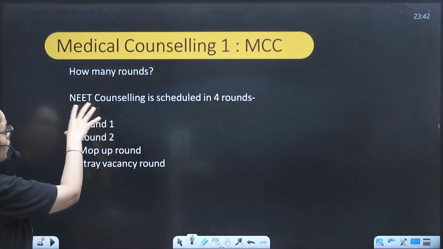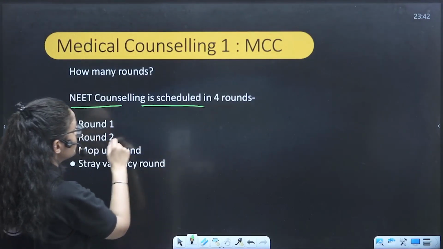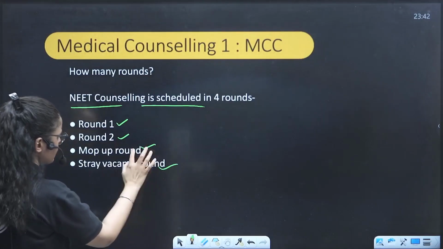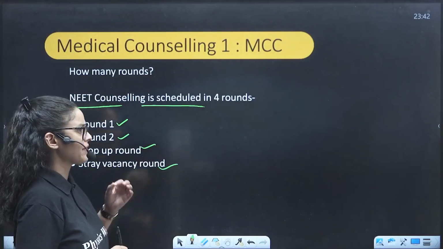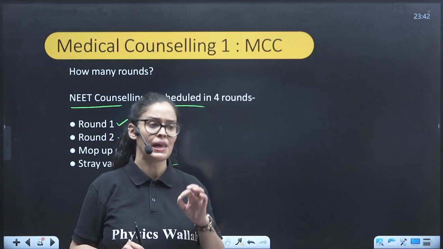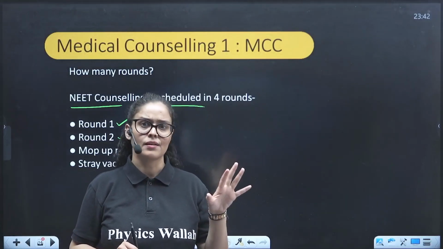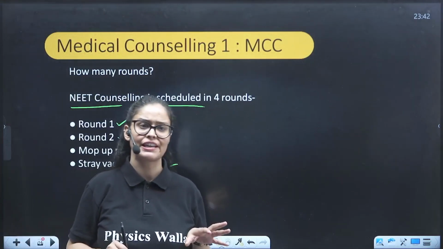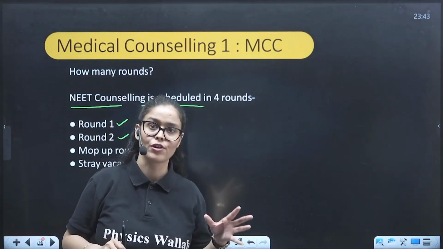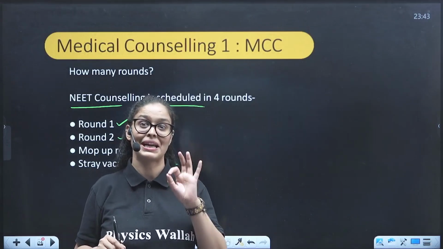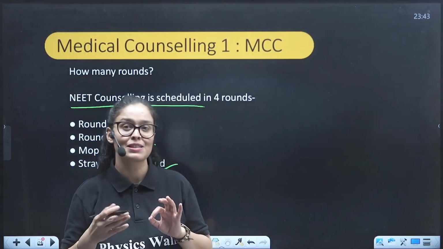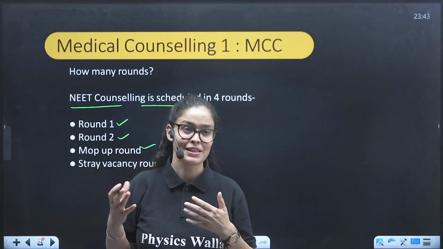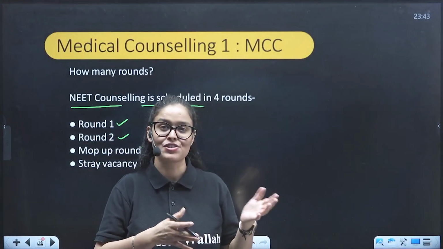Medical counseling, how many rounds? NEET counseling is scheduled in 4 rounds. So I told you, round 1, round 2, the mop-up round, that's round 3, and the last round is the stray vacancy round. Generally for MCC AIQ, it's very rare that the stray vacancy round has any seat left, but you have to go for this stray vacancy round, because sometimes what happens, some students don't go for the second, third and stray rounds, so they just have the chance to get admission in the stray round, but they don't go for it.